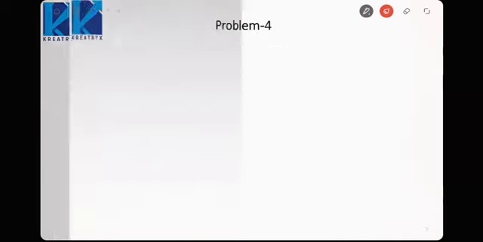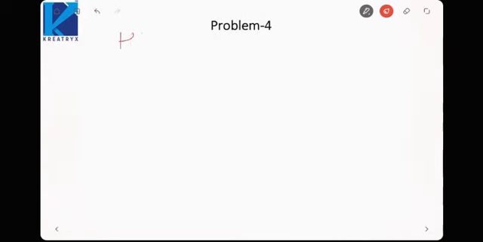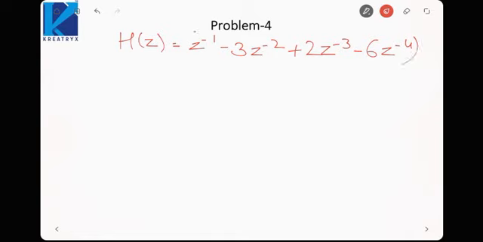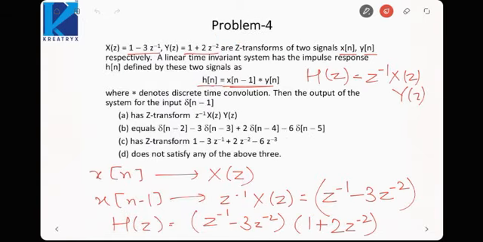So the product of these two terms would come out to be H(z) equals z^-1 minus 3z^-2 plus 2z^-3 minus 6z^-4. This would be my H(z). Okay. Now I have been told that the input applied to the system is delta[n-1].